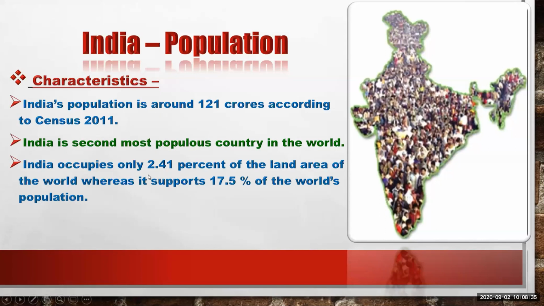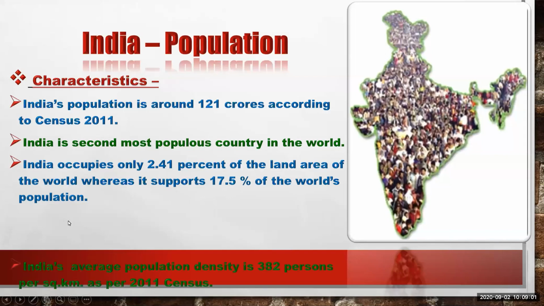Here you can compare, as we are holding only 2.41% of the world land area, but we are holding 17.5% of the world population. Means here the difference between these two elements is very large.